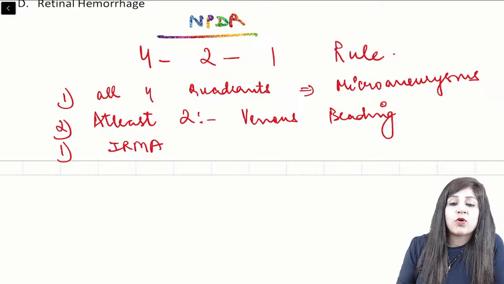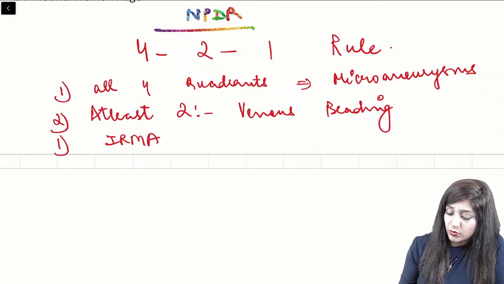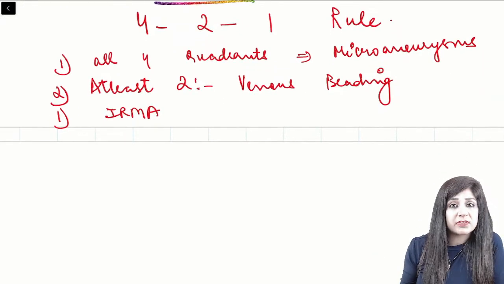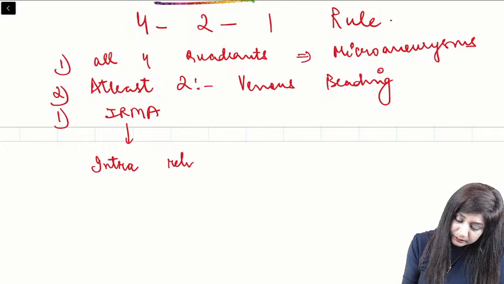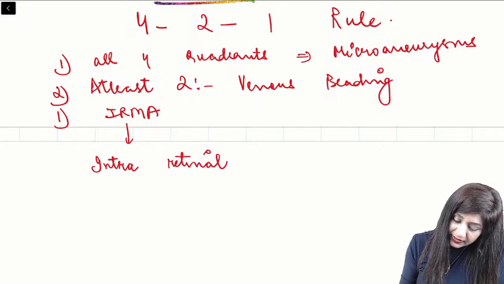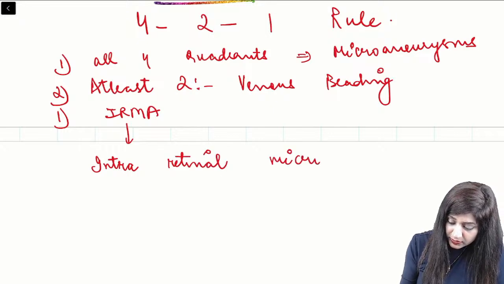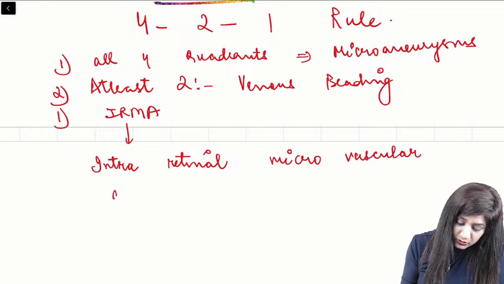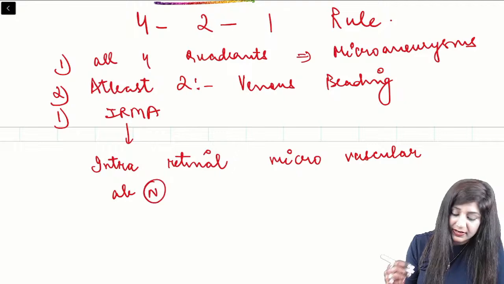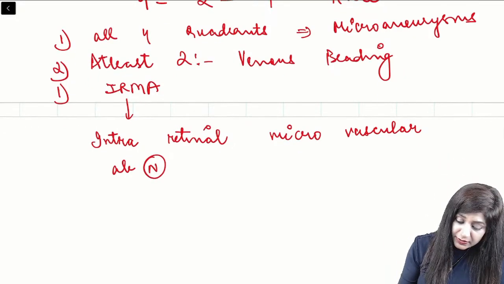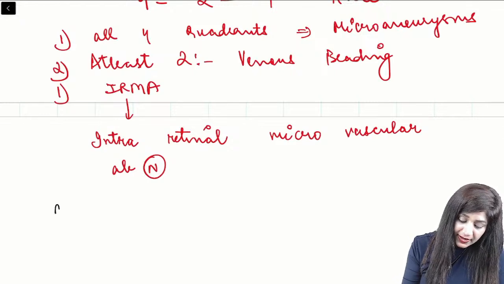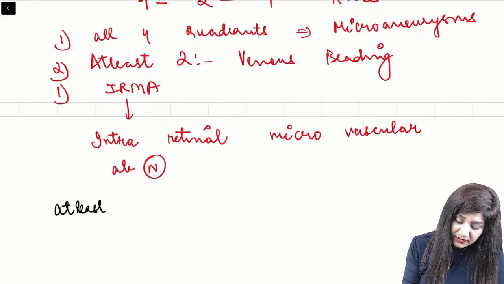So that is, all 4 quadrants we should have microaneurysms, at least 2 quadrants venous beading, 1 quadrant IRMA, that is the intraretinal microvascular abnormalities that is there.